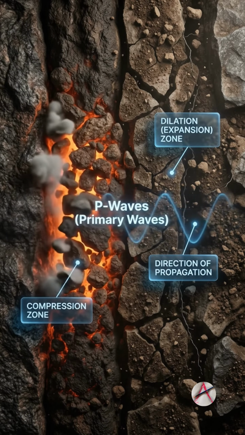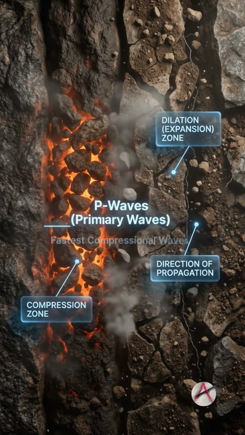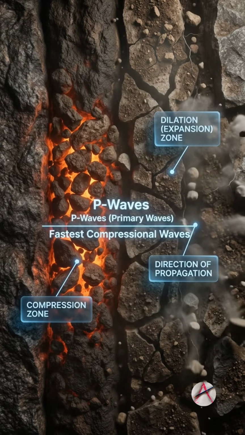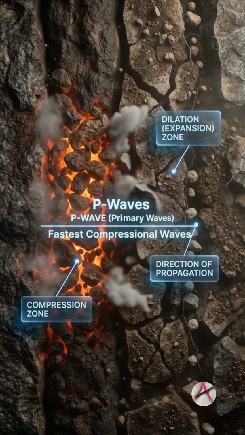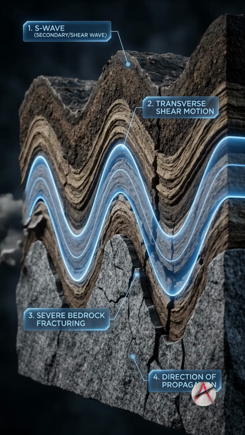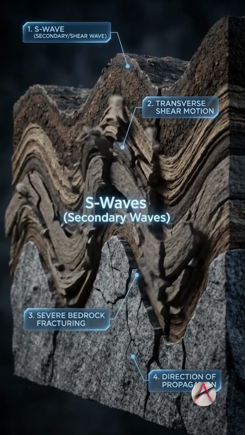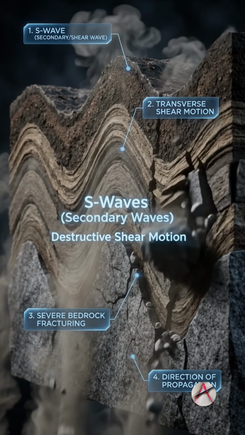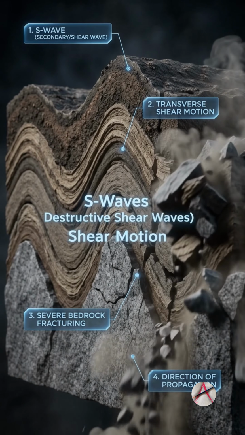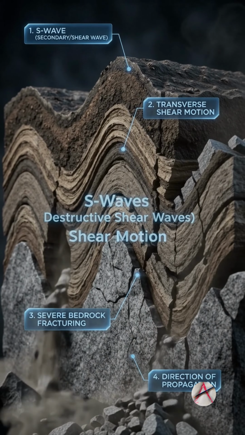Primary waves, or P waves, are the fastest seismic waves and the first to arrive. They travel through the earth like a sound wave, violently pushing and pulling the rock. Secondary waves arrive next. Unlike P waves, they whip the ground violently up and down or side to side, creating massive shear forces that tear building foundations apart.